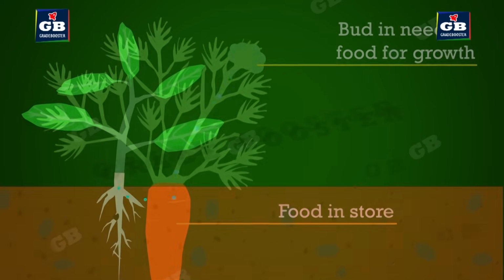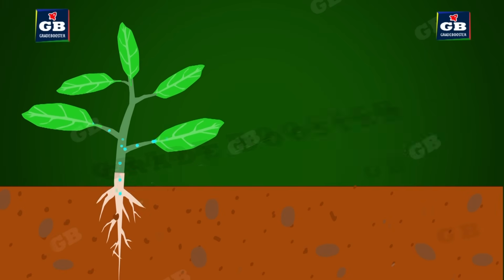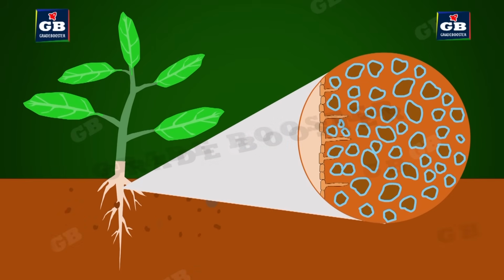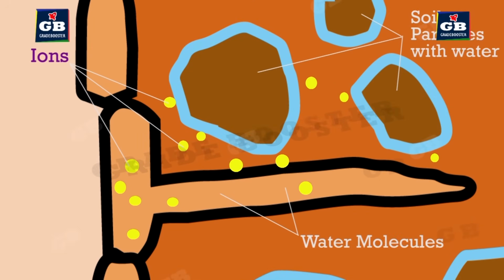The transportation of water takes place through xylem tissues in plants. Plant parts like stems, branches, roots and leaves have xylem vessels and tracheids in them. Now, we will see how the water enters into the roots. The cells of the roots that come in contact with the soil actively take the ions from the soil into them. Due to this kind of active transport of ions, a difference in the concentration of ions develops between soil and root cells. To balance this difference, water enters the roots.